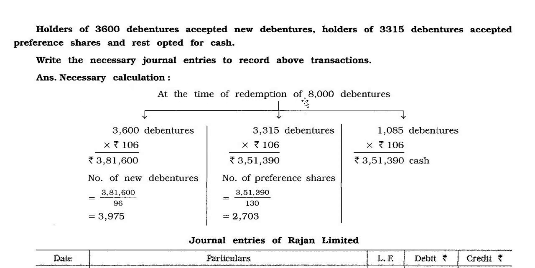Necessary calculation. At the time of redemption of 8,000 debentures, 3,600 debentures into 106 is 3,81,600. Number of debentures: 3,81,600 divided by 96, 3,975 debentures. Then 3,315 debentures into 106 is 3,51,390. Number of preference shares: 3,51,390 divided by 130, 2,703. And 1,085 debentures into 106 is 1,15,010 cash. So this way it is converted into debenture, preference share and cash.